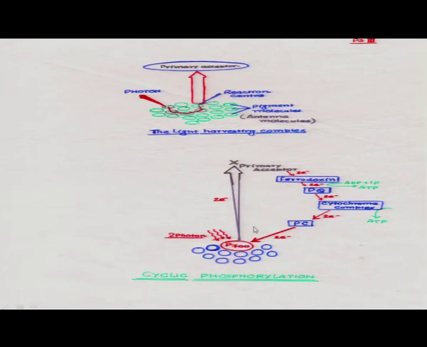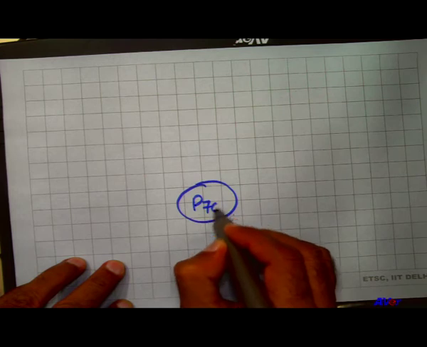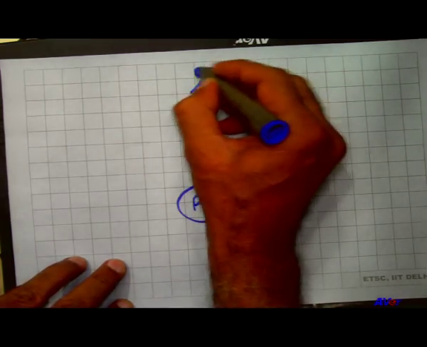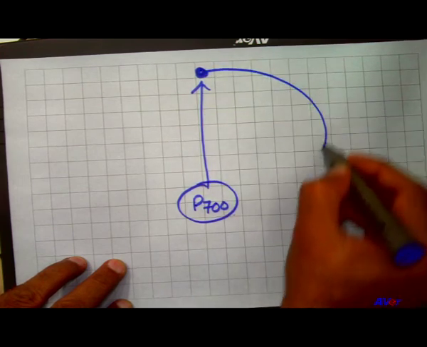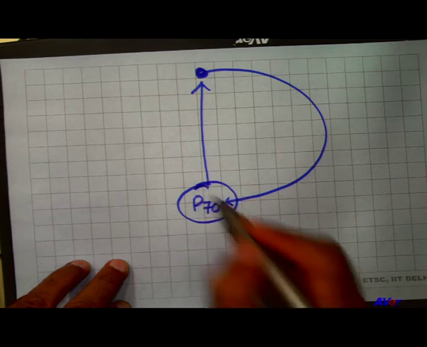So, in this case we find that the electron is released and finally enters into the reaction center.